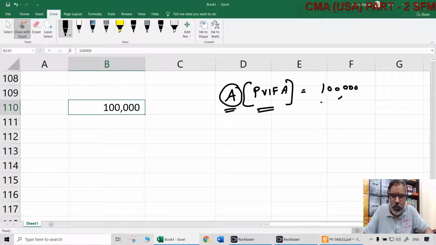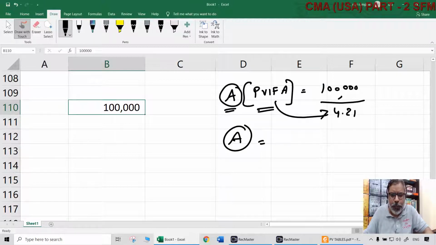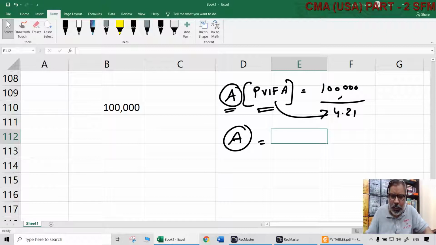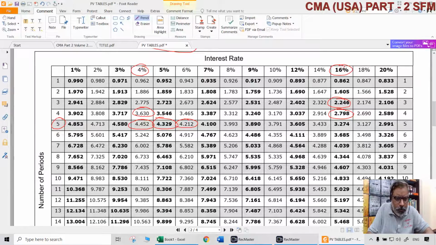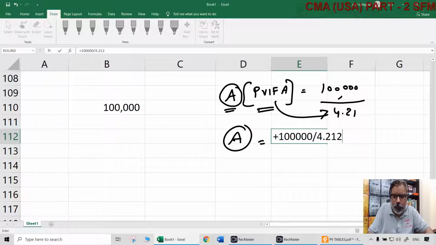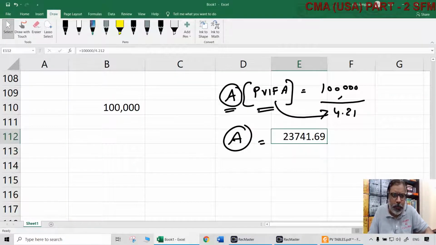Once you have that, the $100,000 divided by 4.212 will give you the periodic payment, or EMI, or in this case the equated annual installment. So what is the periodic payment now?